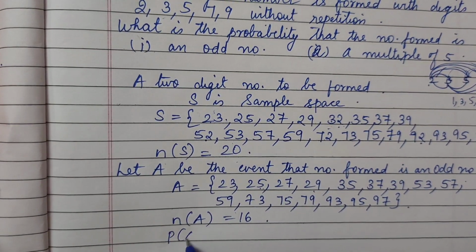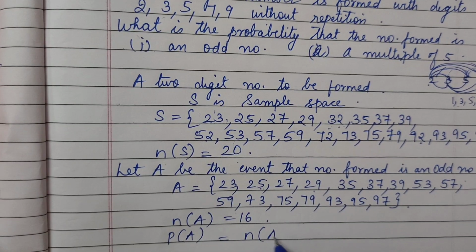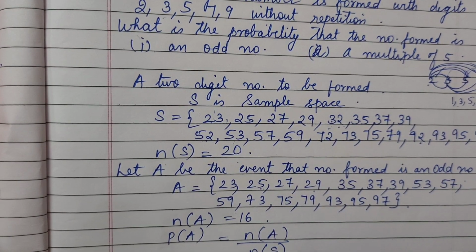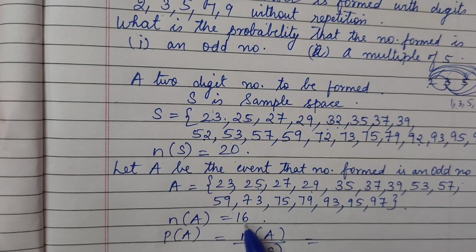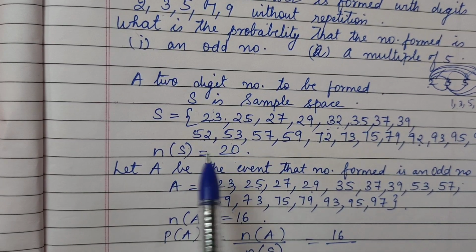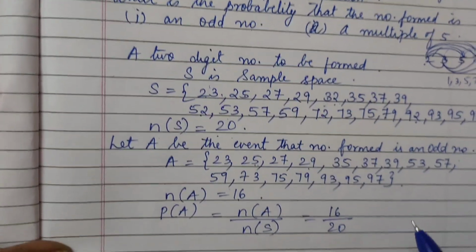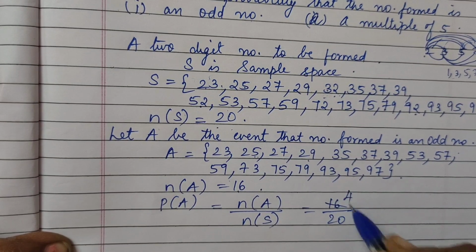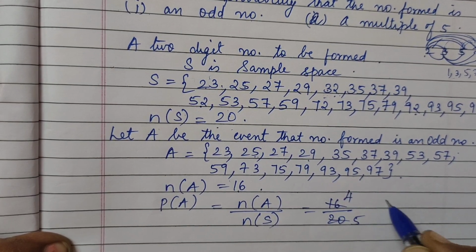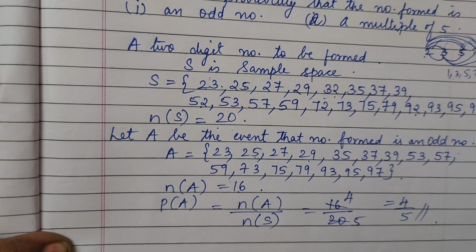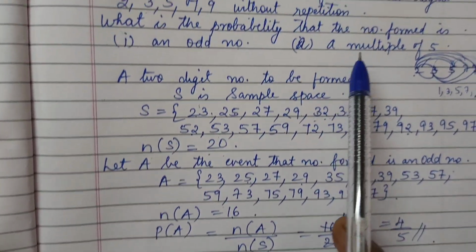Now let's go for the probability of A, that is n of A upon n of S. So n of A is what? Here we just now got it: 16 upon 20. You know the 4 table: 4 4s are 16, 4 5s are 20. So we got 4 upon 5 as P of A. Let's go for P of B.